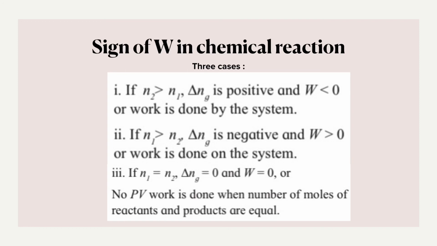And the last case, if N1 is equal to N2, that means N2 minus N1 will be equal to 0. Therefore delta N is equal to 0. So I can say that the whole expression W is equal to minus delta N RT will be 0. So I can say no pressure volume work is done when the number of moles of reactants and products are equal. Hopefully you understood. There are some derivations we have learned today, so please write and practice each of the derivations.